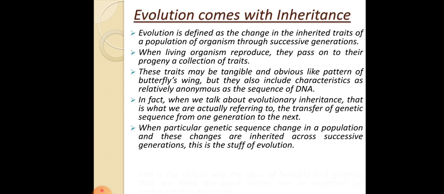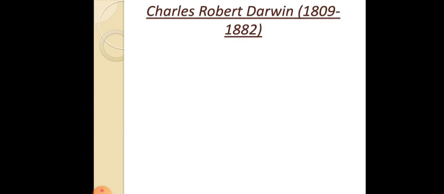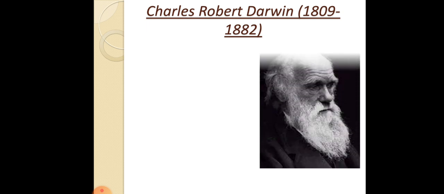This is the reason why the ideas of heredity and genetics that we have discussed earlier are so essential for understanding evolution. In order to understand evolution, we must understand heredity and genetics that we discussed in the earlier classes. Now, this is Charles Robert Darwin, a very famous person.